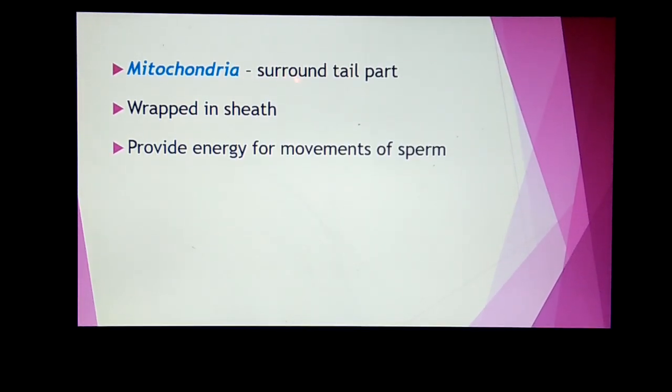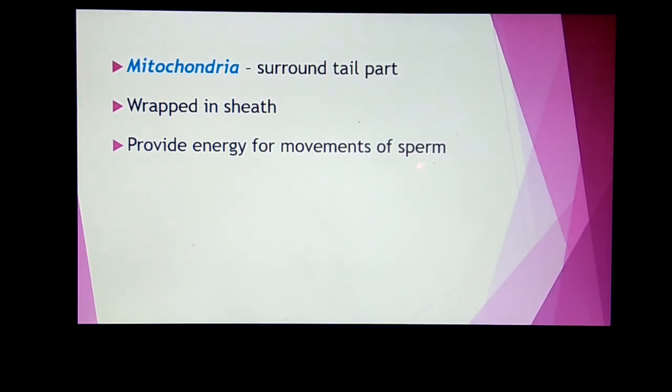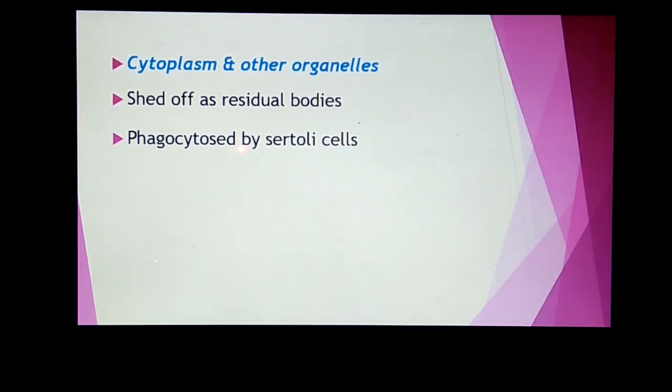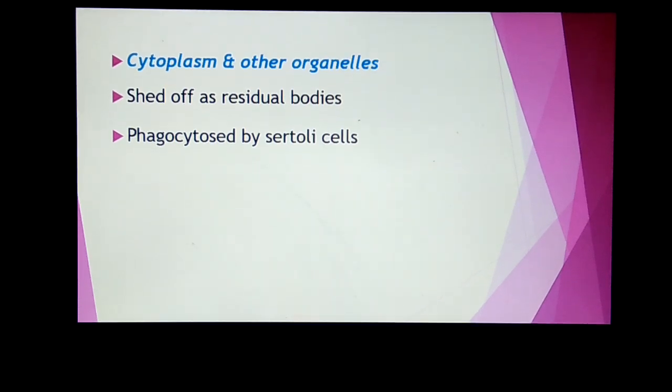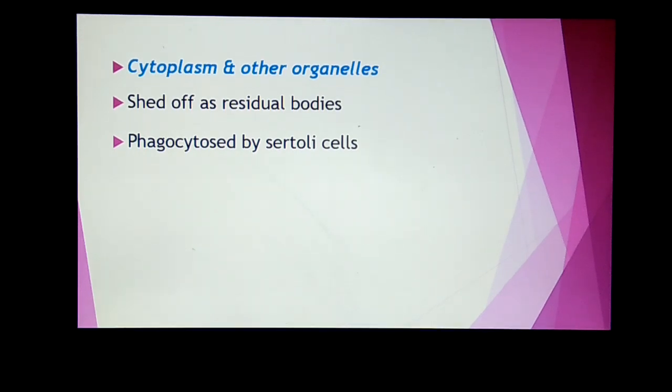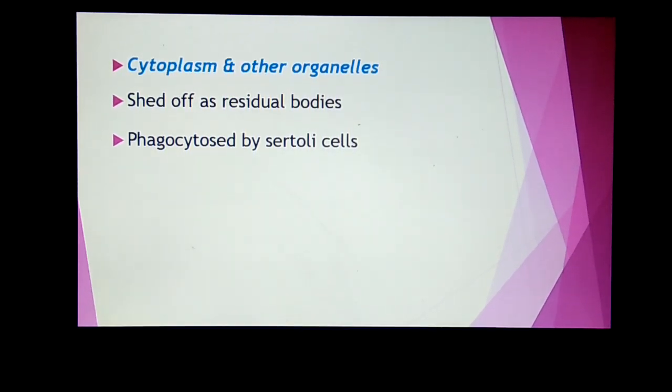The mitochondria surrounds the tail part. It is wrapped in a sheath and provides energy for the movement of the sperm. The cytoplasm and other cell organelles are shed off as residual bodies, and these are phagocytosed by the Sertoli cells. If you remember, in the blood testis barrier, we have studied the function of Sertoli cell. One of the important functions of Sertoli cell is that it phagocytoses the byproducts of spermatogenesis, so that antibody formation does not occur against its own sperms.